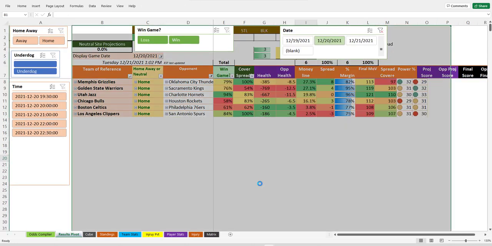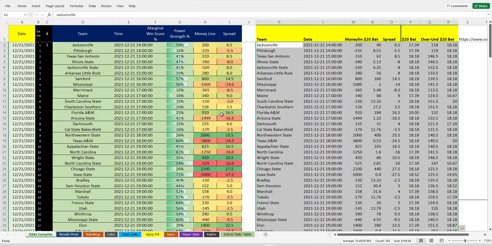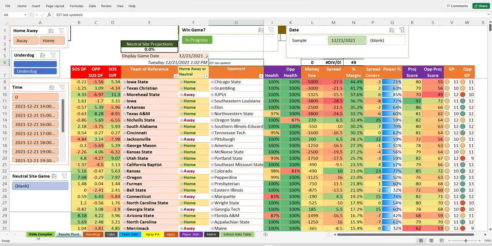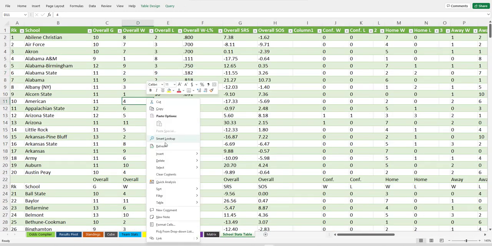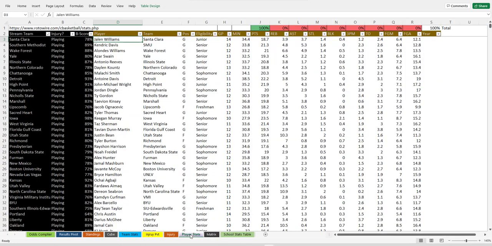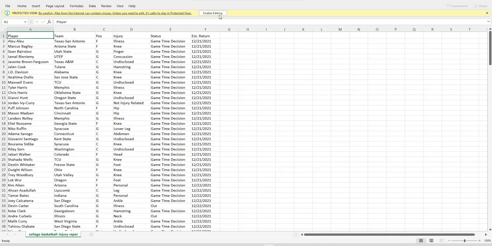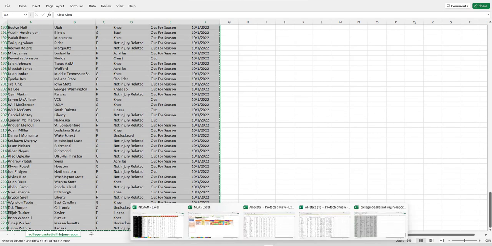All right. Now let's get back to college basketball though. For those of you who are updating this file, I brought in the odds for today, and there's a really quick way to update it, which is not optimal, but it's quicker: just put in the odds and press refresh, and you get something like that. But what you haven't done is other things. You need to update this school stats table by hitting refresh here. I've already done that, but you need to do that in this sheet. And you also need to update the player stats and, especially, the injury report. So you have to subscribe to RotoWire to get that and download those. And I've shown that in previous videos, as recent as yesterday.